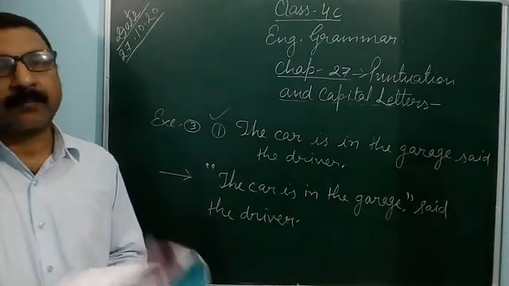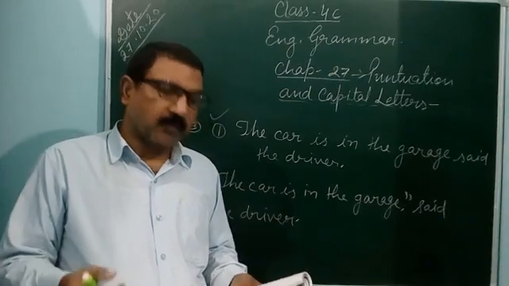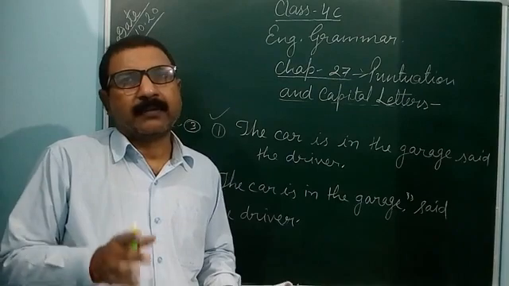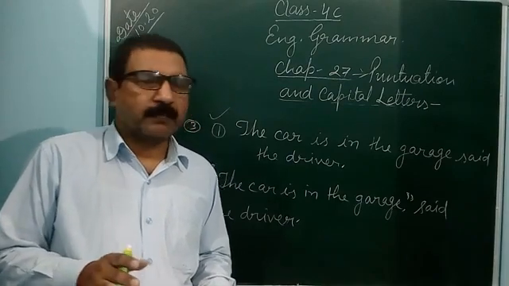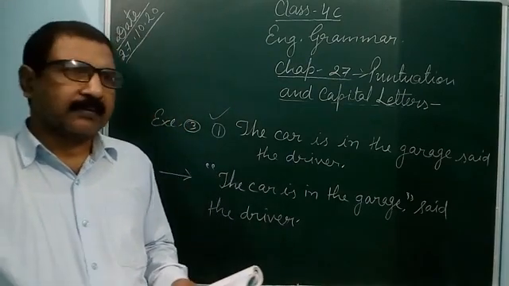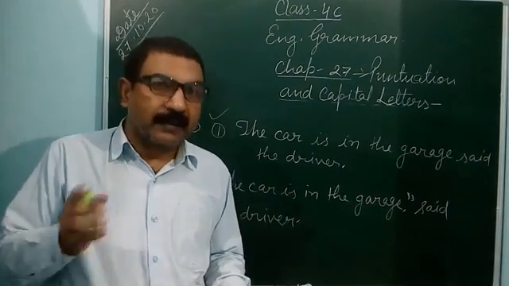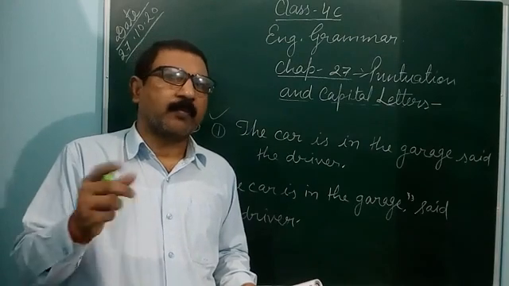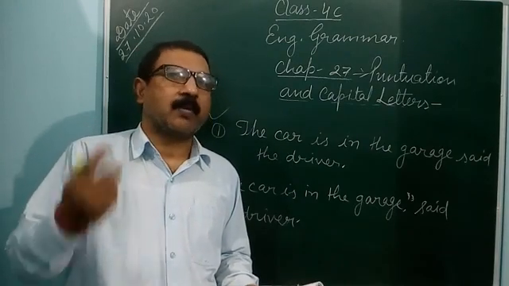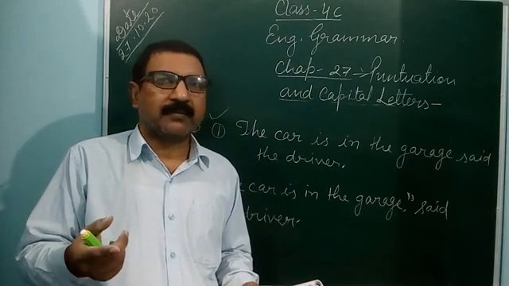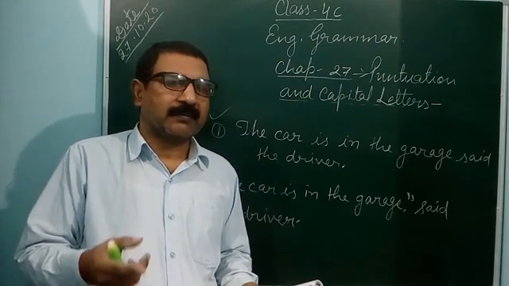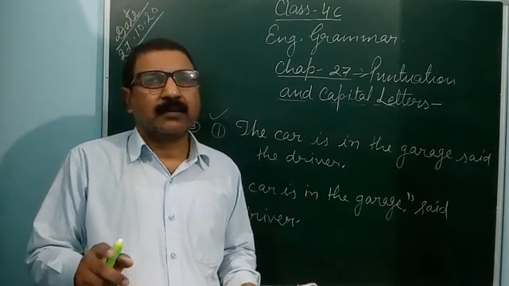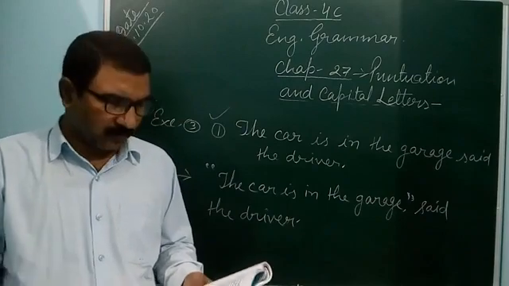After that, using capital letters, you already know that with proper nouns you always use a capital letter as the first letter. At the beginning of the sentence also you always use a capital first letter. In the middle of the sentence also you can use a capital first letter if that word represents a proper noun. So the name of a place, the name of a person, if it is given in the words, you can use a capital first letter in the middle of the sentence also.